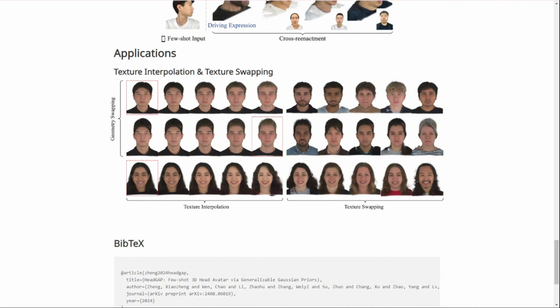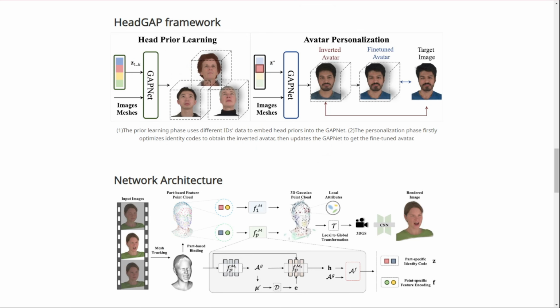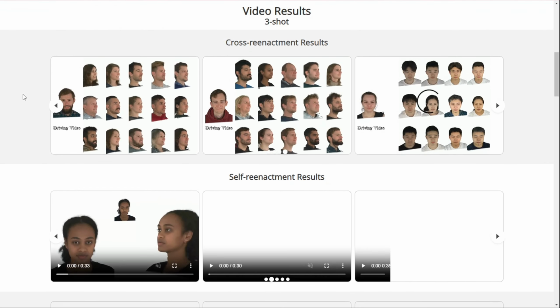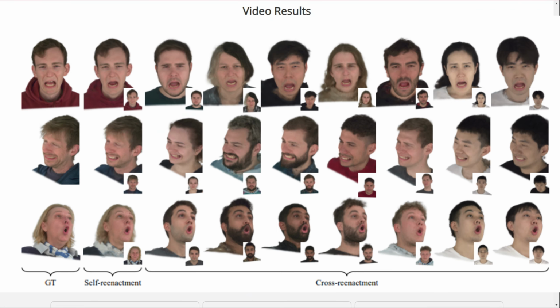One of the coolest aspects of HeadGAP is its ability to animate these avatars. Once created, your digital double can smile, frown, or make any expression you want. The paper shows examples of avatars recreating various expressions and even being viewed from different angles.